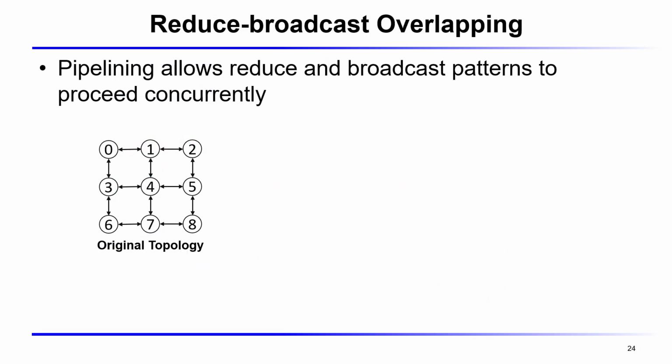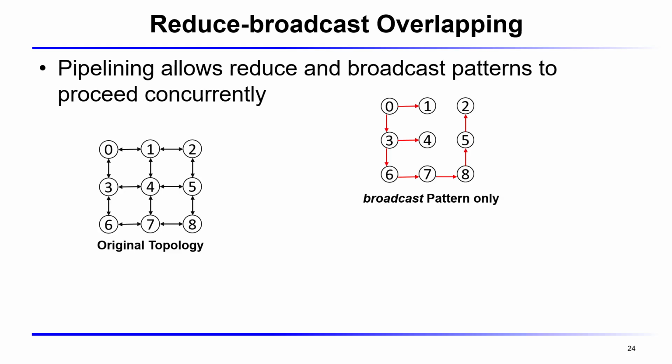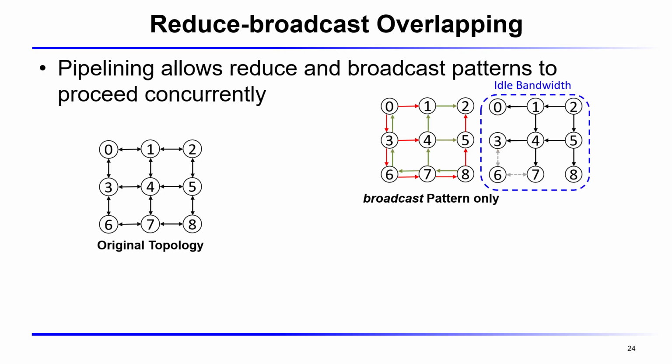Beyond the basic pipeline, we can push utilization even further with broadcast-reduce overlapping. The key observation is shown in the top right. When we run the broadcast pattern alone, several links stay idle, and the bandwidth is not fully used. Since reduce and broadcast are structurally complementary, their idle links don't overlap.